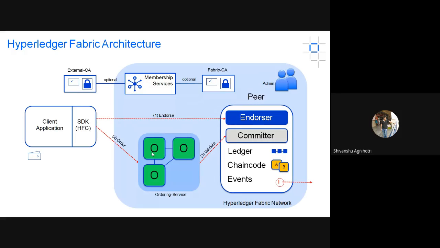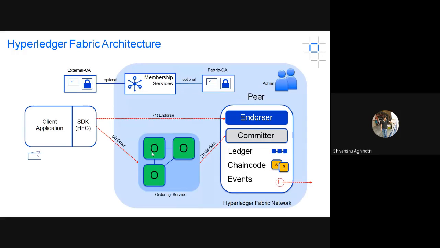There are three main peers in a Hyperledger Fabric network: endorser, committer, and orderer. The endorser takes input directly from the client-side application, and its work is to execute the transactions given by the client-side application.